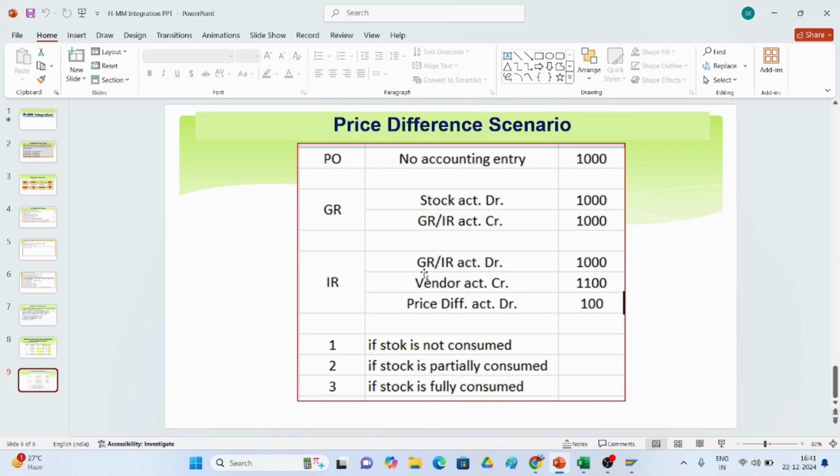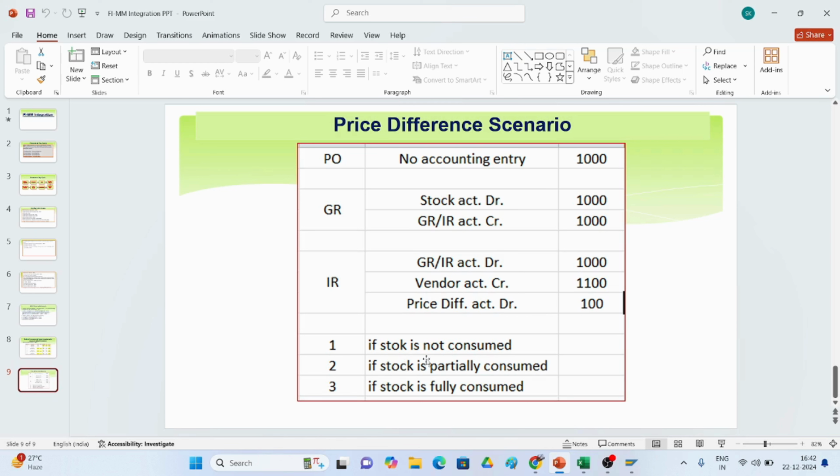So here GRIR will be debited, so the vendor account will be created. Why? Because we received the invoice from the vendor, so the stock is already debited. Here, if you see, GRIR credit and GRIR debit are nullified. The accounting entry will be stock account debit to vendor account credit. So if you have any price difference, the price difference will be debited here.